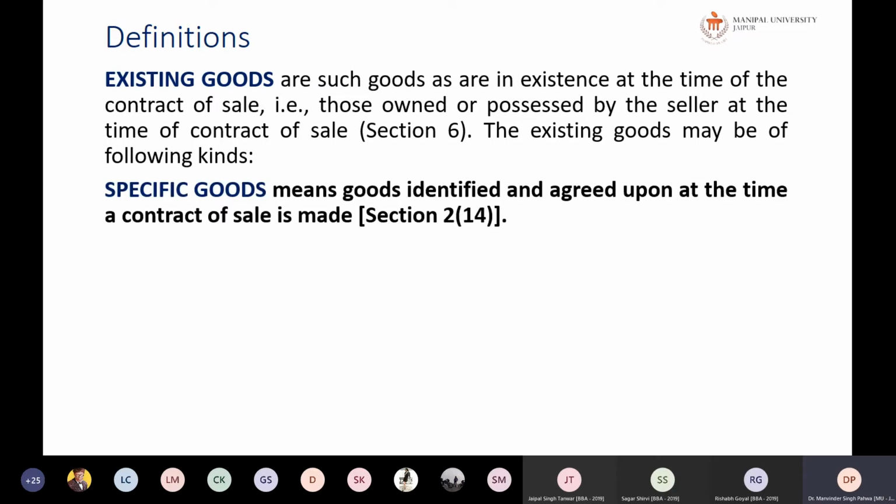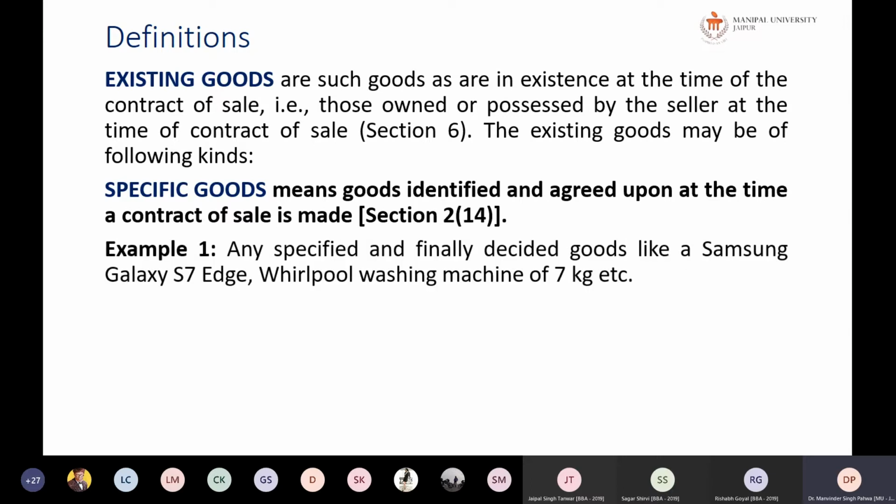Okay, so existing goods are such goods as are in existence at the time of the contract of sale. That is, those owned or possessed by the seller at the time of contract of sale, that is, in existence as such. Okay, so those things which are in existence at the time of the contract of sale are called existing goods, and they may be of the following kinds. One is specific goods. Specific goods means those goods which are identified and agreed upon at the time of sale.